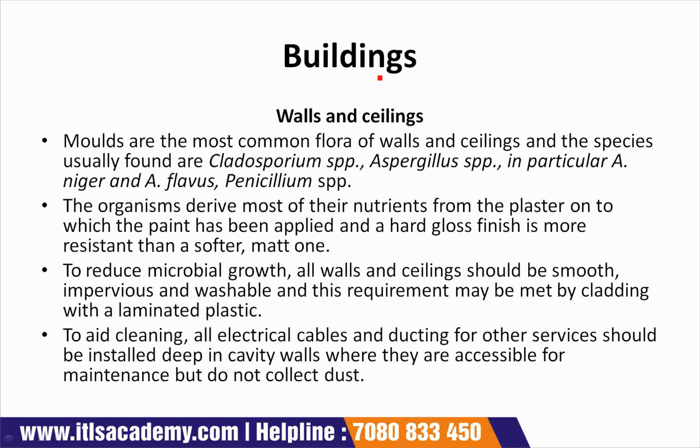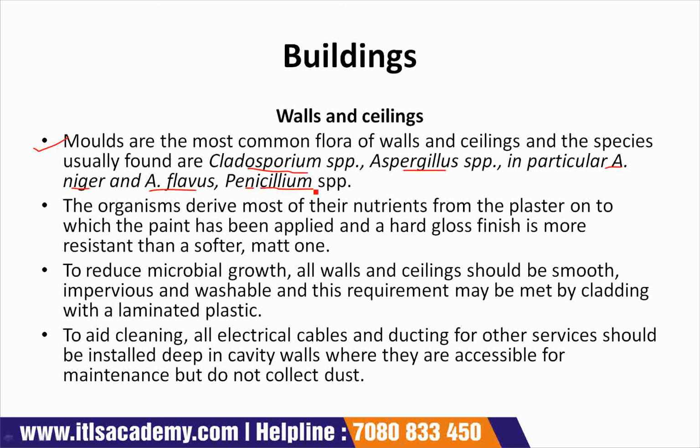First of all, we will see walls and ceilings. First point is molds are the most common flora of walls and ceilings, and the species usually found are Cladosporium species, Aspergillus species, in particular Aspergillus niger and Aspergillus flavus, and Penicillium species.